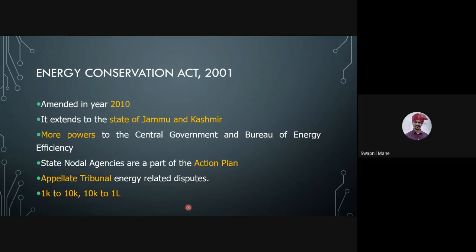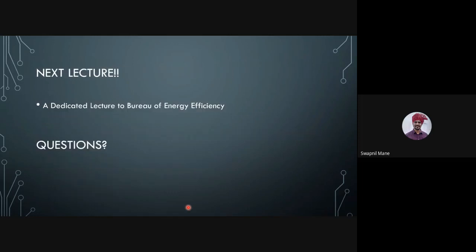For designated consumers, the fine has increased to 1 lakh rupees. That means if you are consuming 100 megawatt, 500 megawatt of power, then the fines are in millions. If you do not appoint an energy auditor for conducting an energy audit, the fine is in millions, right?